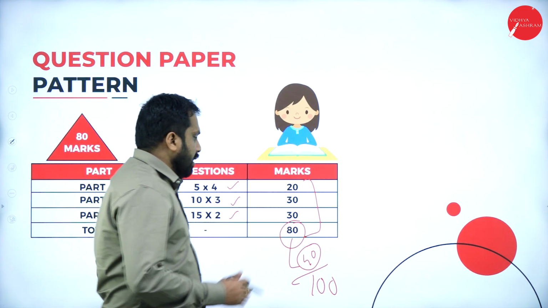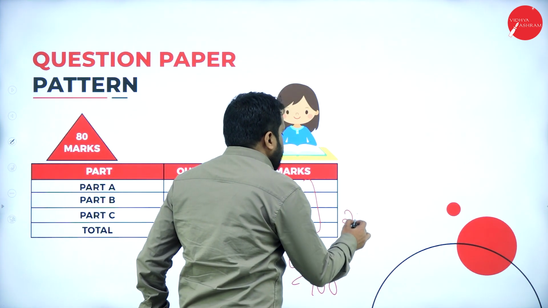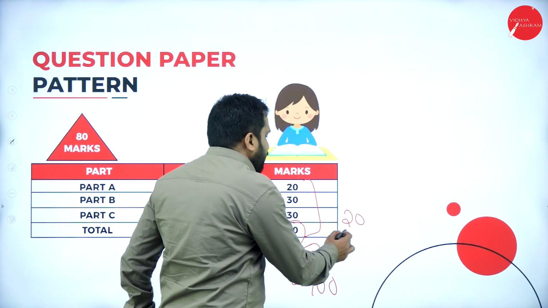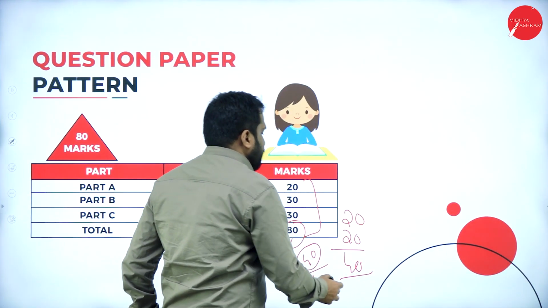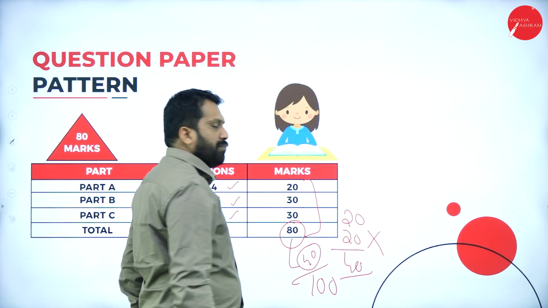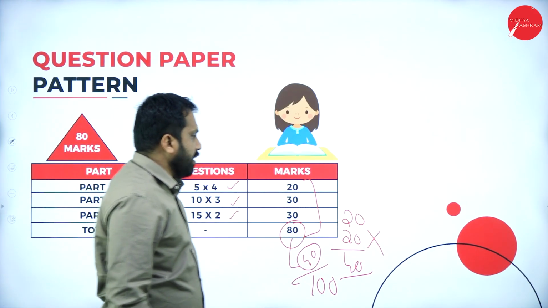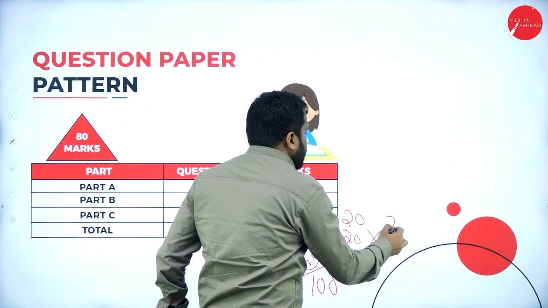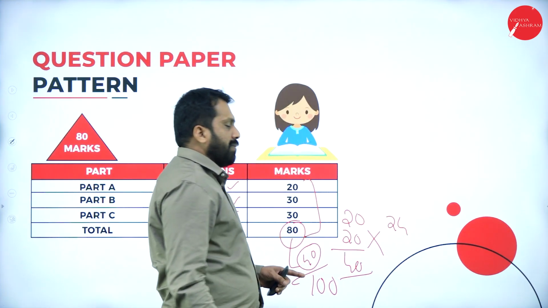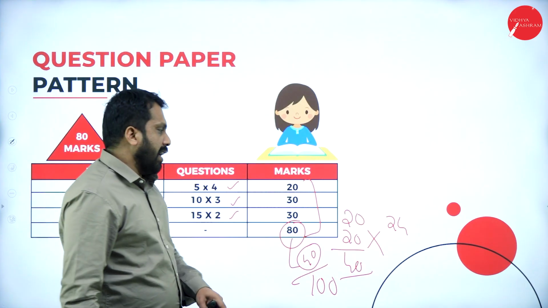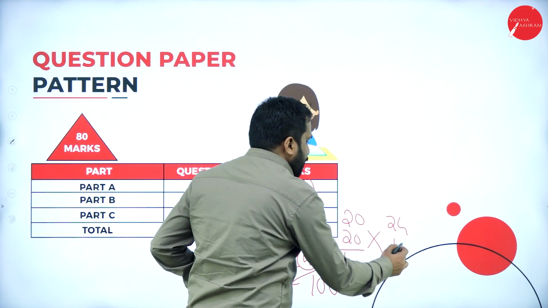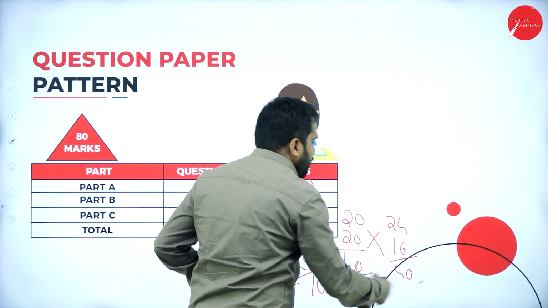Now, sir, if I get 20 from this and 20 from internal assessment, am I pass? You're fail. Why? Because out of 80, the minimum score must be 24. If your marks are below 24 out of 80, you're called fail. And the remaining 16 you can get from internal marks, that will be 40.